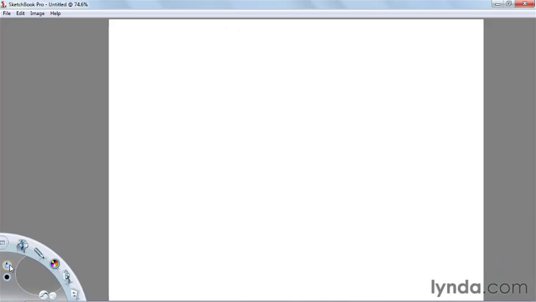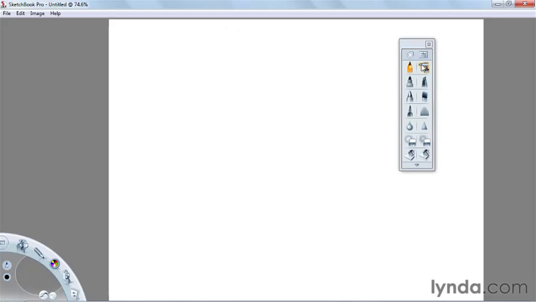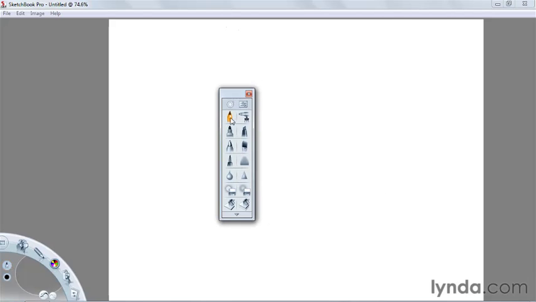Now you see how as I move the cursor over to the brush tools, there's a highlight on that area. Let's move that over and click once, and up pops your brush tools. Again, just like before, using the marking menu system, as you press down, you can make your selections. Let's take a look at all the different brush tools that you have available.